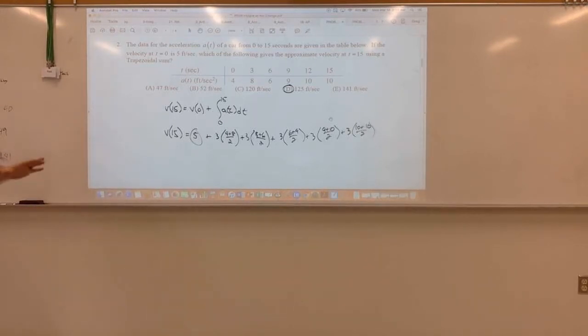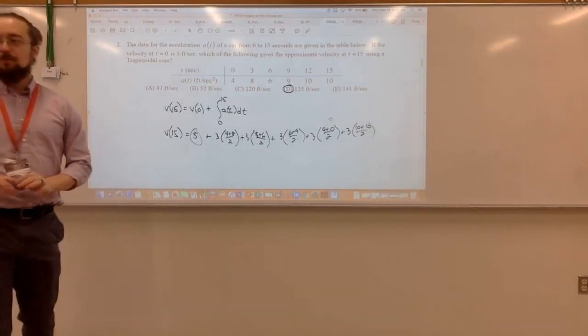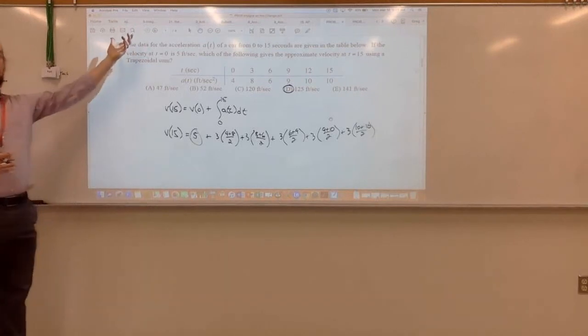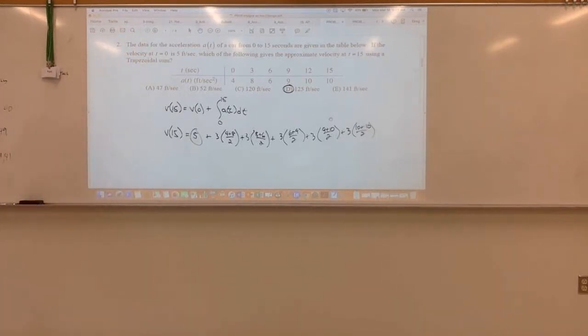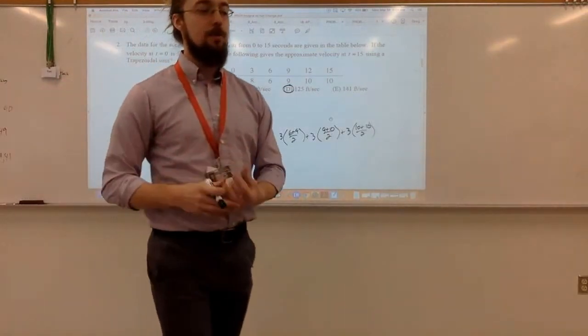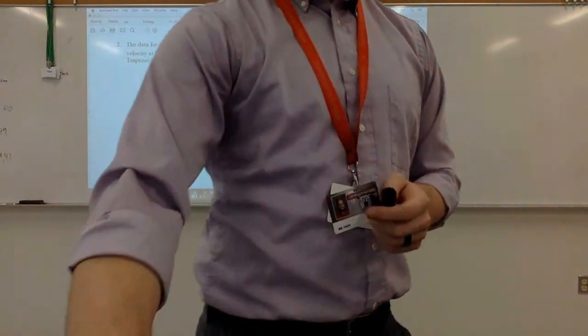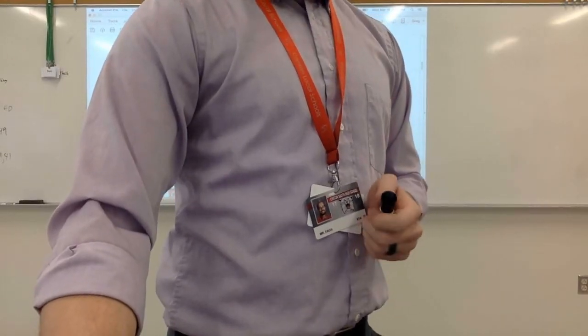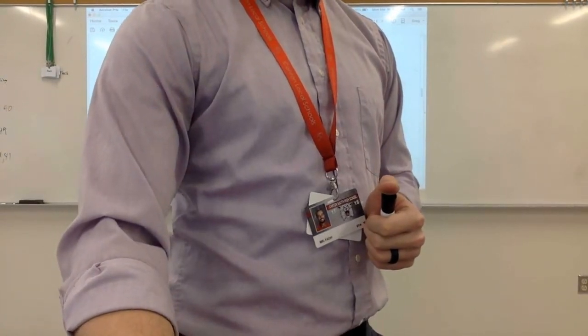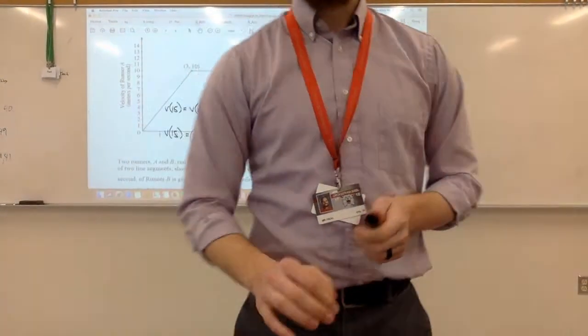Alright, do we feel okay with something like this? In the first example, we looked at finding area under a graph. Here we're finding area given a table. We could also find area given a function. Different representations, but they're all doing the same thing. All right. I think I want to go ahead and skip to this first free response question here.